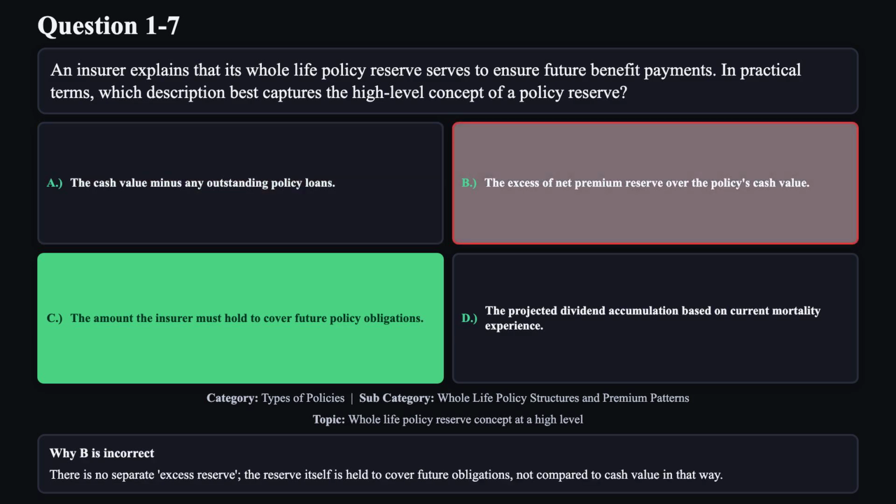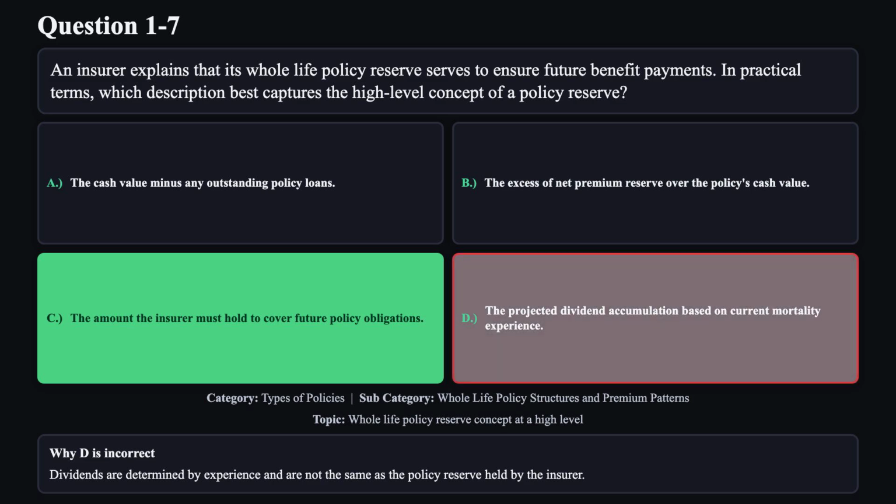Reason B is not correct. There is no separate excess reserve. The reserve itself is held to cover future obligations, not compared to cash value in that way. Reason D is not correct. Dividends are determined by experience and are not the same as the policy reserve held by the insurer.